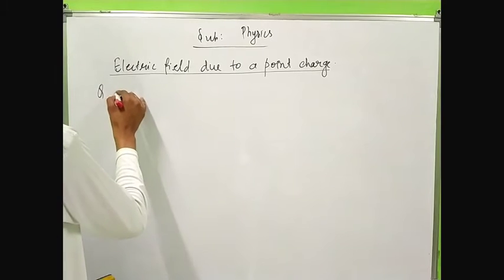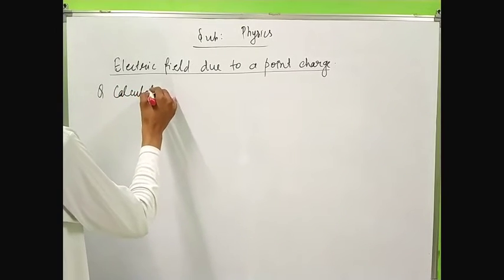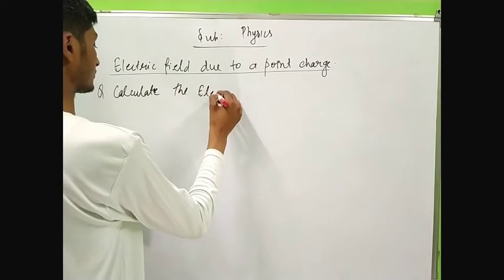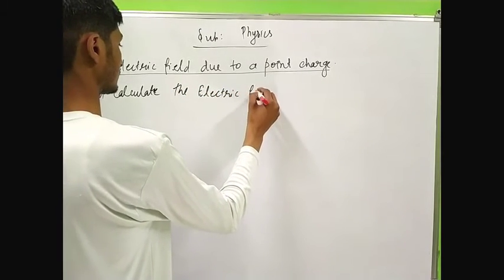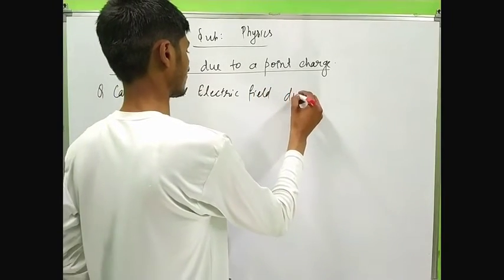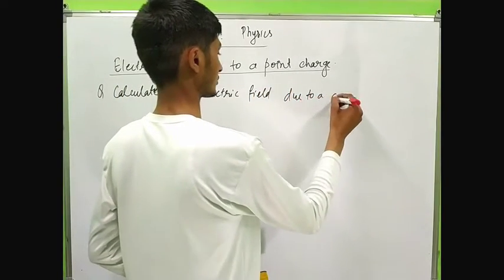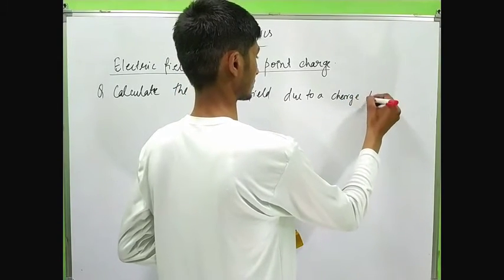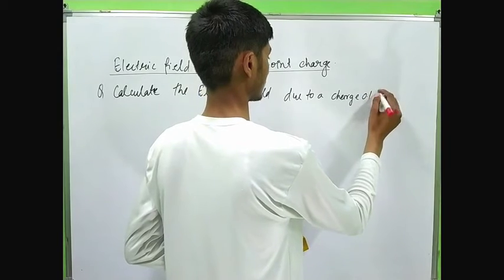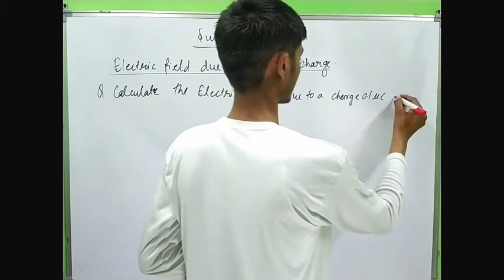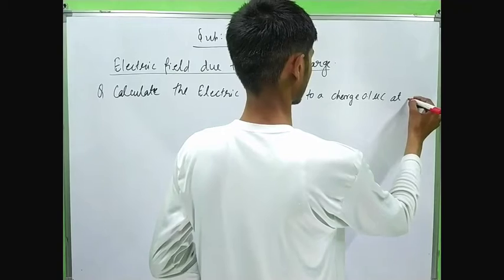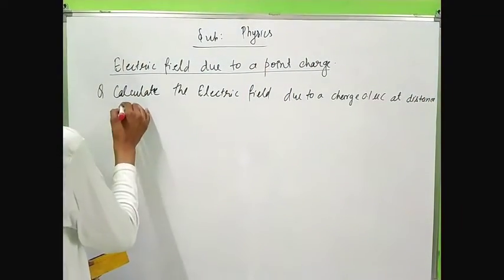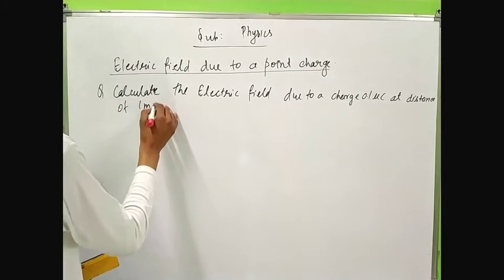The question is, calculate the electric field due to a charge 0.1 microcoulomb at a distance of 1 meter.